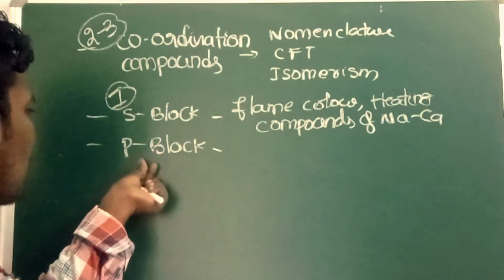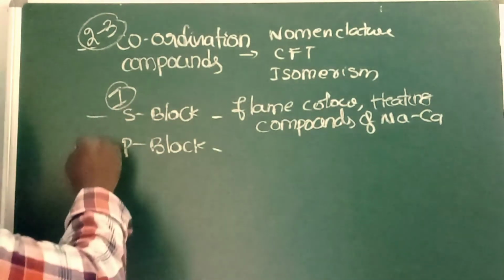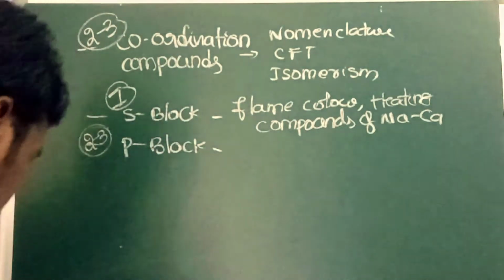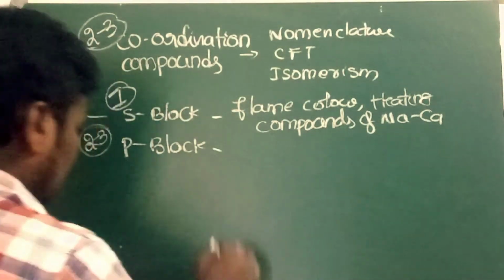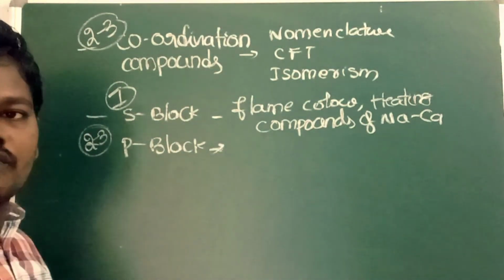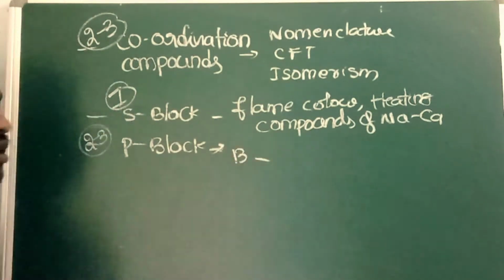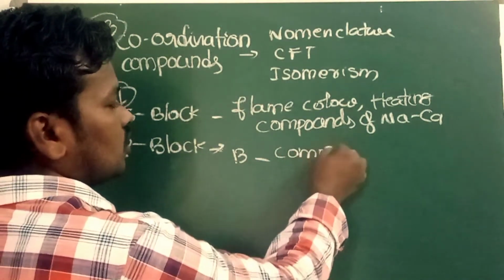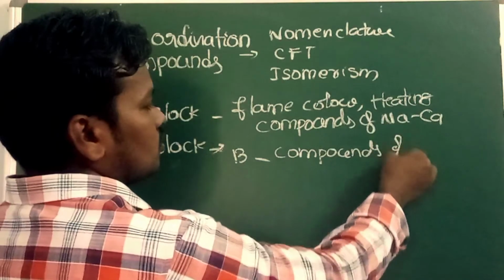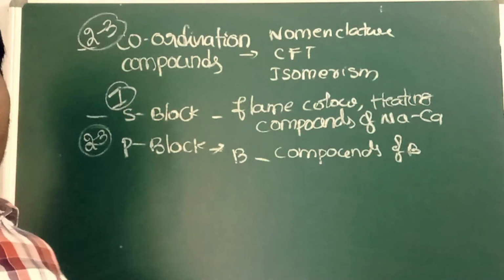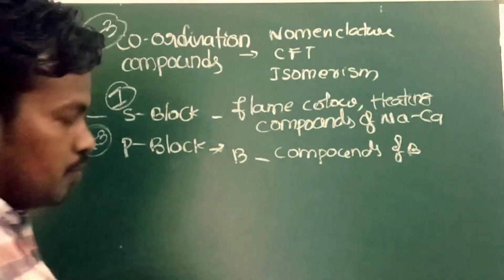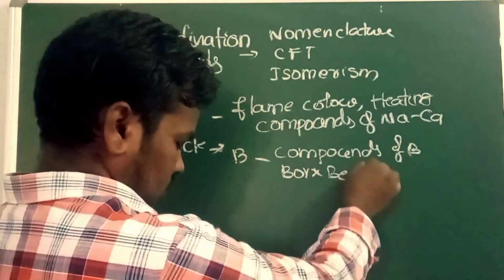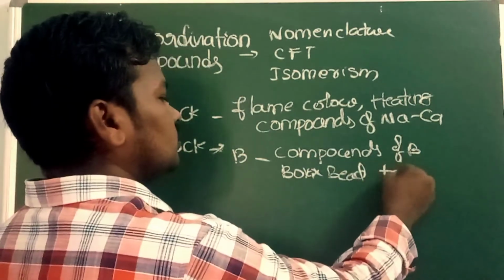When it comes to the P block, the number of possible questions is like 2 to 3 questions they will ask. Here you have to learn different types of structures. In group number 13, you have to learn about the compounds of boron. Next, borax bead test you have to learn.